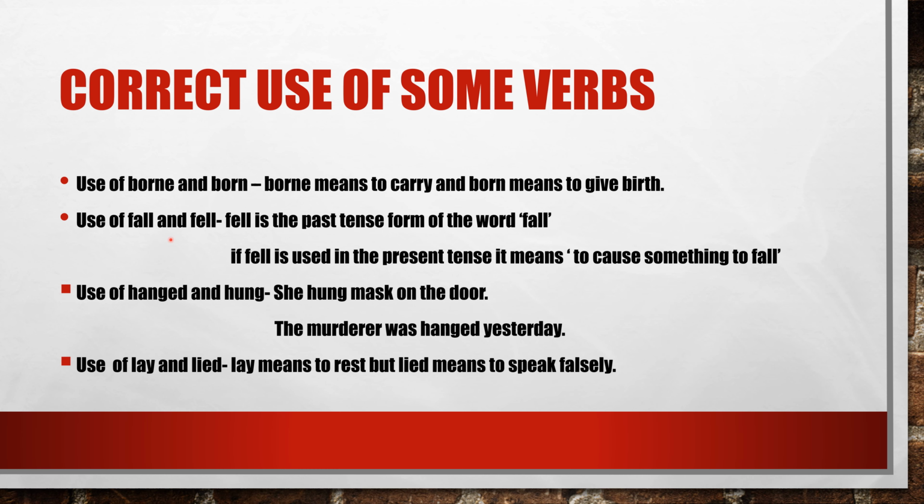Use of fall and fell. Fell is the past form of the word fall. But if fell is used in present tense, it means to cause something to fall. Next is use of hanged and hung. Hung means to hang something. Hang, hung, hung. She hung the mask on the door, on the peg. When we are hanging something on the door or on the peg, we will use this verb. Next is the murderer was hanged yesterday. Here, the word hanged is used when somebody is hanged to death.